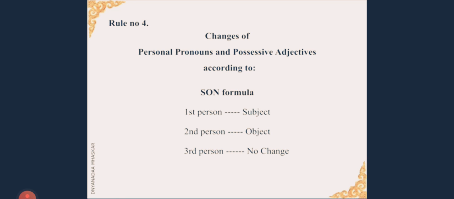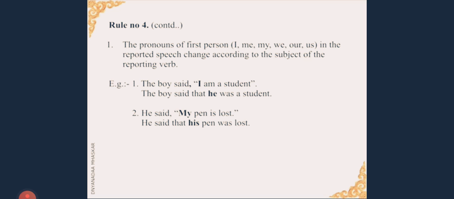Let us see rule number 4, that is changes of personal pronouns and possessive adjectives according to the SON formula. First person subject, that is S, second person object, that is O, and third person there is no change, that is N. So SON, the SON formula. We continue with rule number 4. We are going to see the examples.